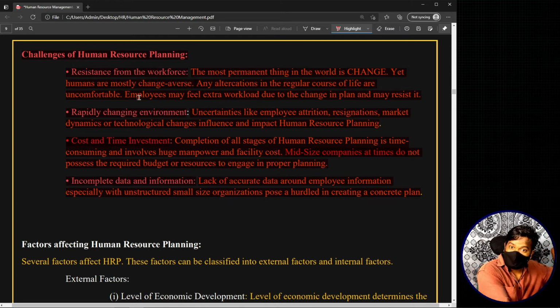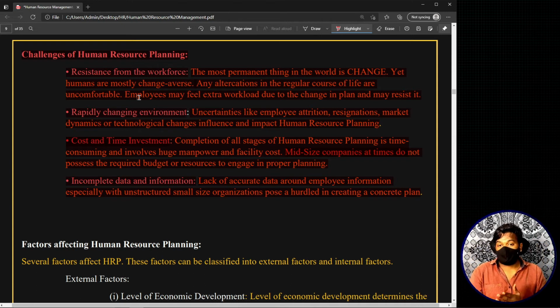These are the factors that have the capability to impact or affect the human resource planning, whereas these are the challenges where there is a scope of any challenge. We are saying that while doing human resource planning, you have to keep these particular challenges in mind so that you don't face any challenge or any problem there. Now here, both of them are similar, but both of them are not the same. That is what I'm trying to convey.